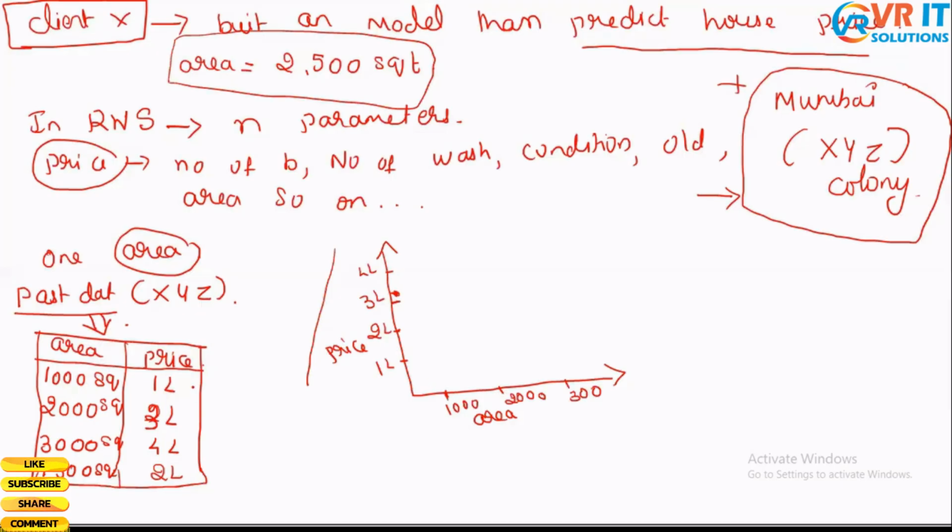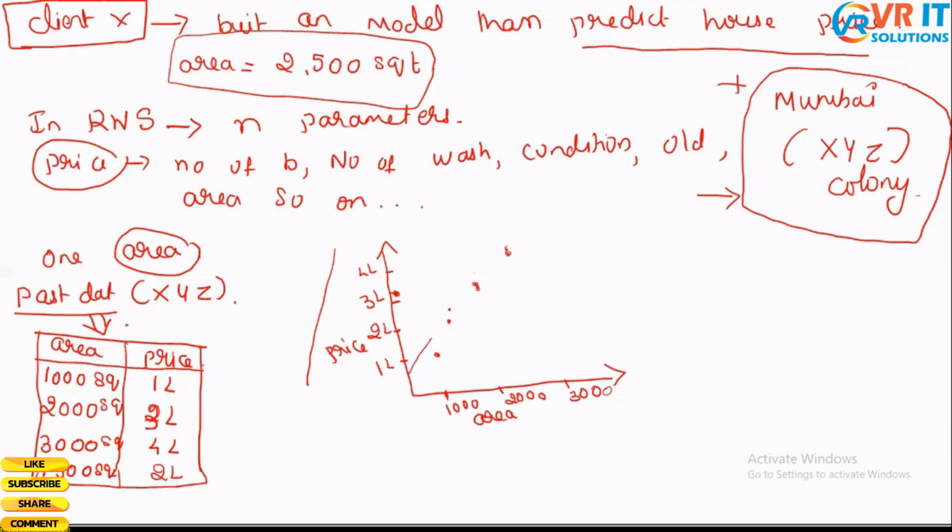Now, let us try to plot this area and price. So, area versus price. The area is 1,000 square feet and the price would be 1 lakh. The area is 1,500 square feet and the price would be 2 lakh. The area is 2,000 square feet and the price would be 3 lakhs. And the area is 3,000 square feet and the price is 4 lakhs.